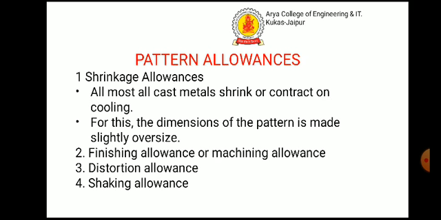Now, pattern allowances. There are five types of allowances: sinkage allowances, finishing allowances or machining allowances, distortion allowances, shaking allowances, and draft or taper allowances.